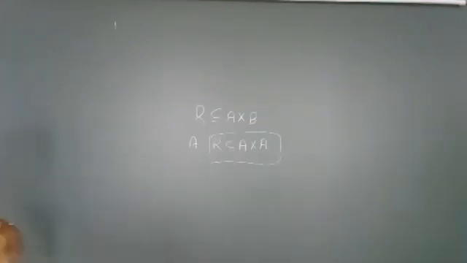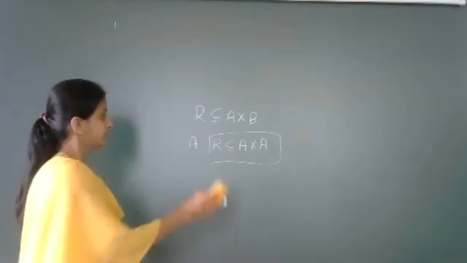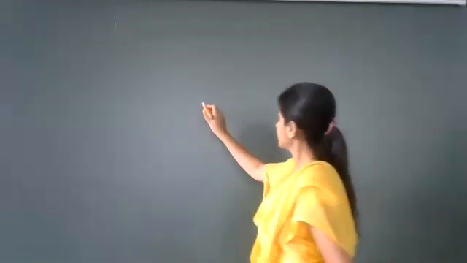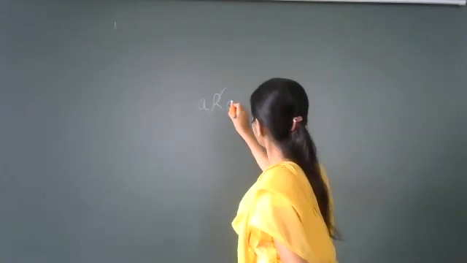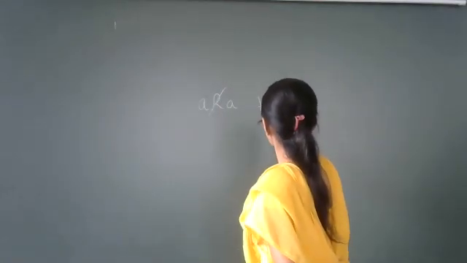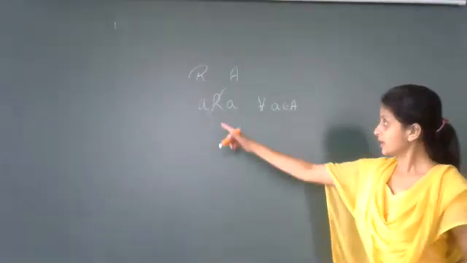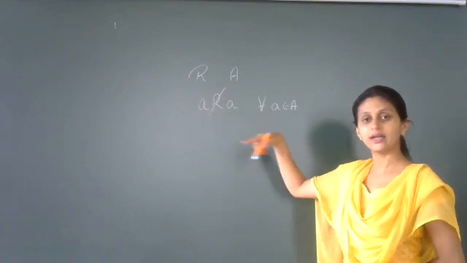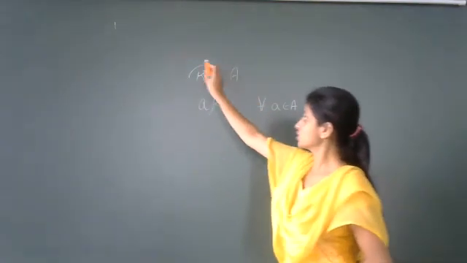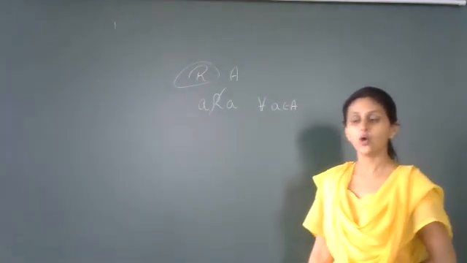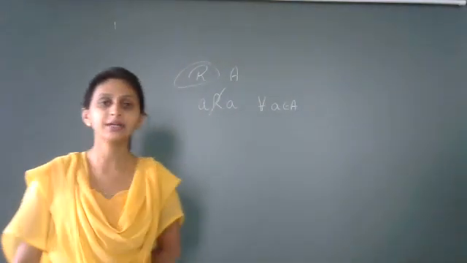Right? First type of relation which we learned, students, that was null relation, right? What is null relation? The relation in which no element of the set A is related to any other element of the set A is nothing but null relation. Mathematically, how we can write it? A is not related to A for every A belonging to set A. Suppose the relation R is defined on the set A, then if no element of the set A is related to any other element of the set A, then such a relation is called a null relation or void relation, or you can say an empty relation.